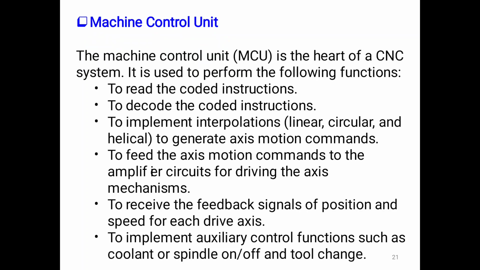And next one, machine control unit. It is the heart of a CNC system.